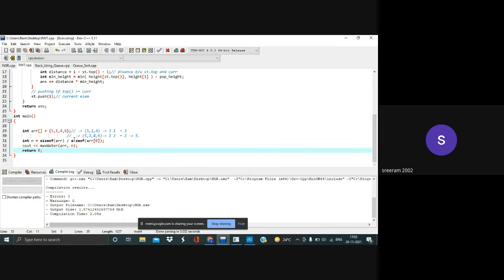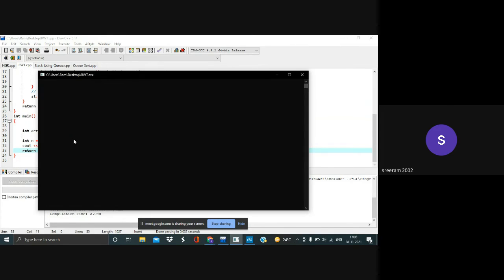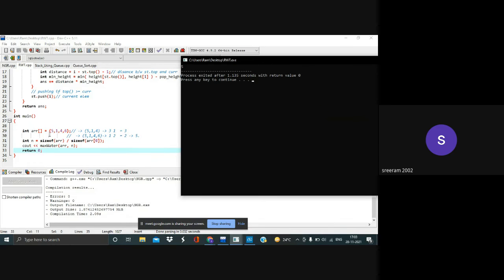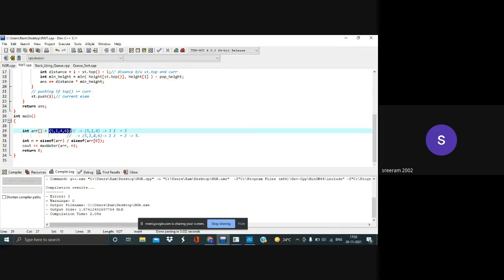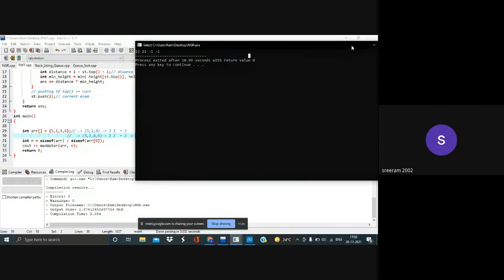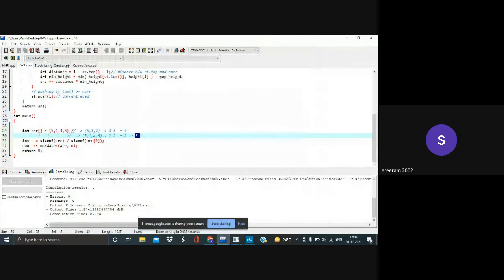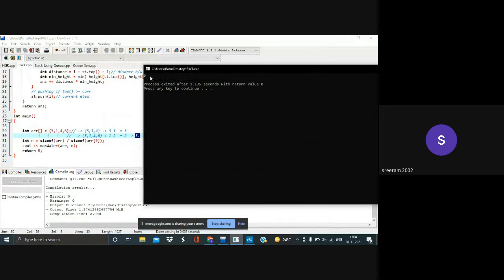So in our case, the answer should be 5. Let's see if it matches. So yeah, in this case, it is just the example that we have taken. We got the answer as 5. That is 3 between these buildings and 2 between these buildings. So this is the height of the rainwater that will be harvested between 5, 1 and 4, and this is the distance over which the rainwater will be harvested. Same in this case. So if we add 3 and 2, that should be 5, and so is our answer. Again, so is our answer to this question as well.